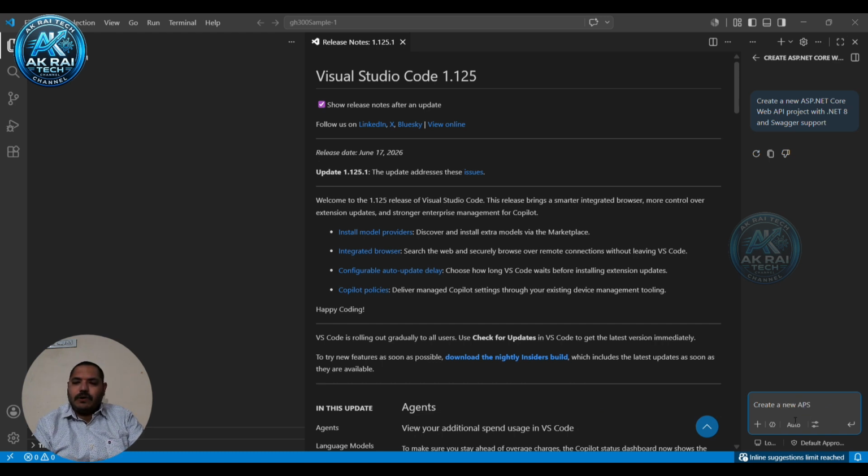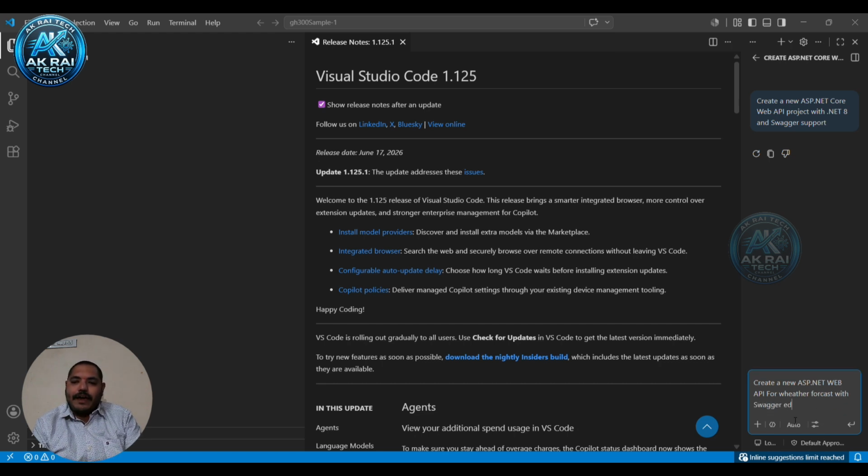In agent mode, we need to give a prompt for what we want to develop as part of our requirement. As part of this session, I'm simply creating a weather forecast web API using C# code. So I'm giving that prompt in the chat window. Here prompt engineering techniques will help you get a better response.